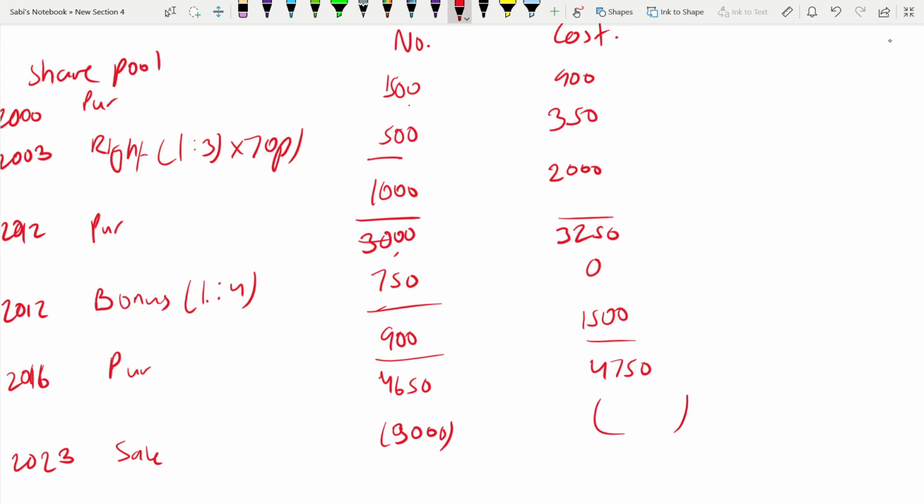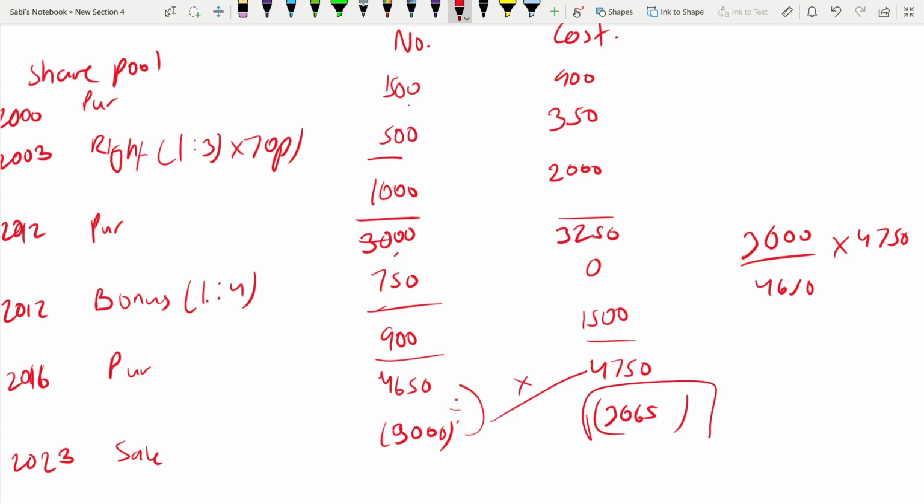This we have to find out. It is very simple. 3,000 divided by 4,650 into 4,750. Divide, multiply. It's always like that. It would be 3,065. Okay, so this is the cost we are finding out.